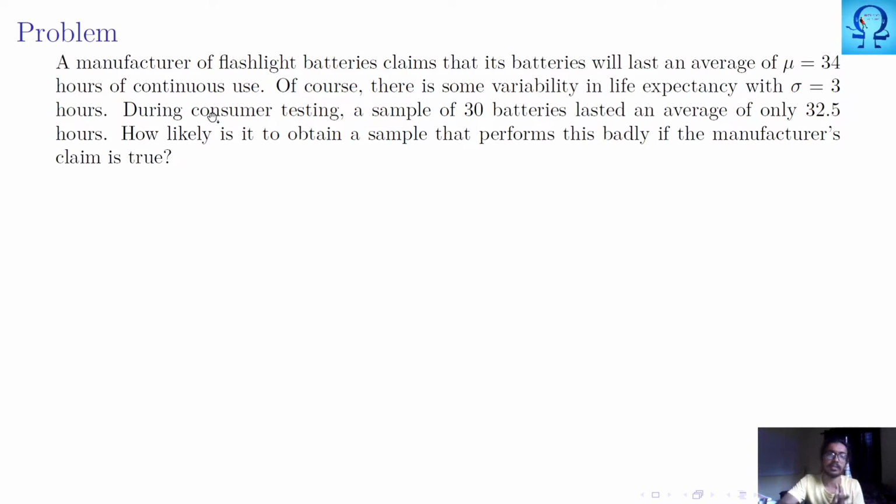So basically here we are talking about the manufacturer of flashlight batteries, and the manufacturer tells that it will glow for a continuous usage of 34 hours. As an average it will glow for 34 hours, that is what they mean. And it can have some variance, so till 3 hours, that is from 31 to 37, it can vary. That is what they are telling.